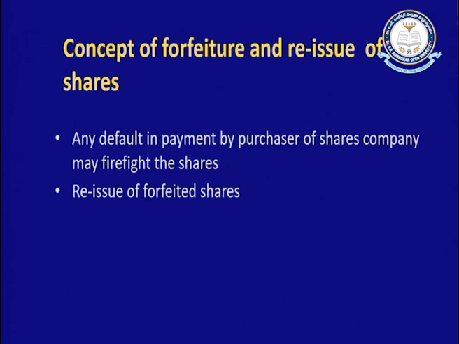X applied for the shares and paid the application money, but later he is not able to pay the remaining amount of the share face value. Let us assume that on application the company wants to collect 1 rupee, and the remaining 9 rupees is collected at allotment time, first call, second call and so on. If a person is not able to pay that remaining amount after application or after allotment, the company has a right to forfeiture of the share.